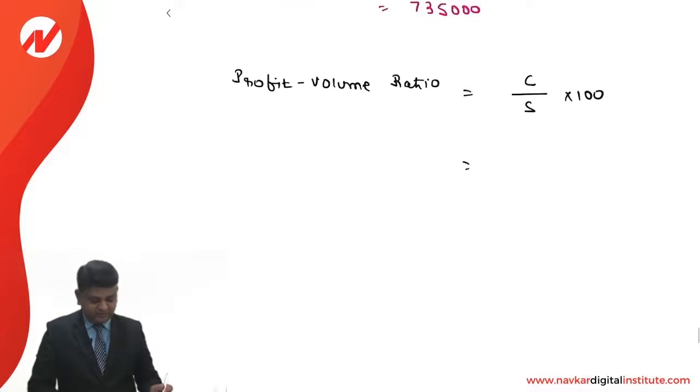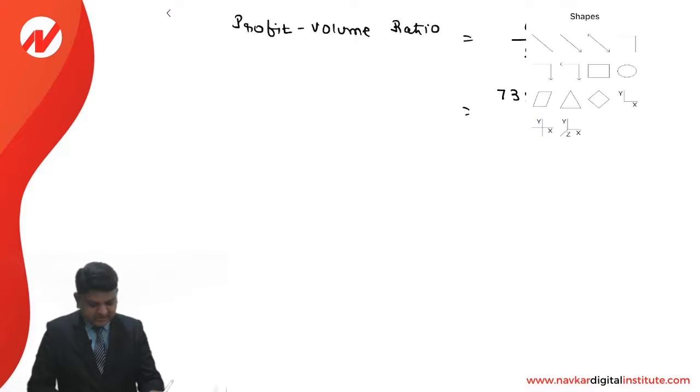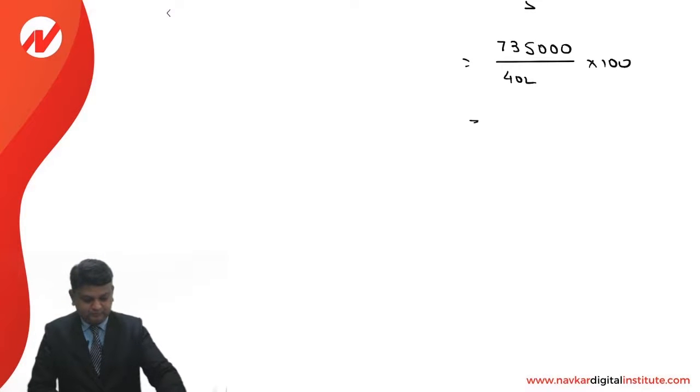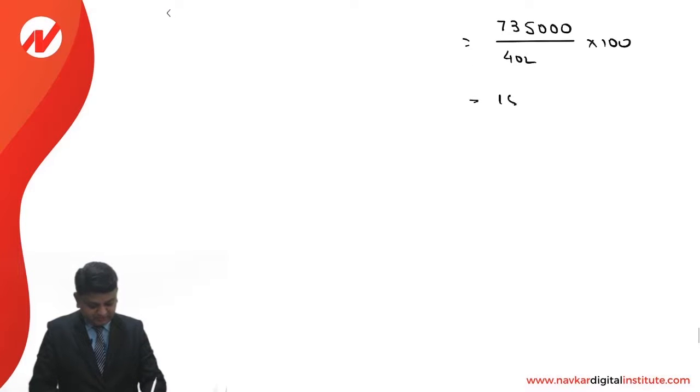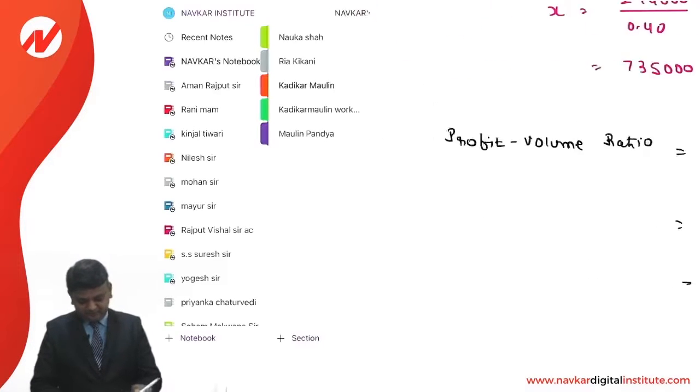Contribution is 7,35,000 divided by sales, an amount of 40 lakhs, into 100. That comes to 18.375%. This is the way PV ratio can be calculated.